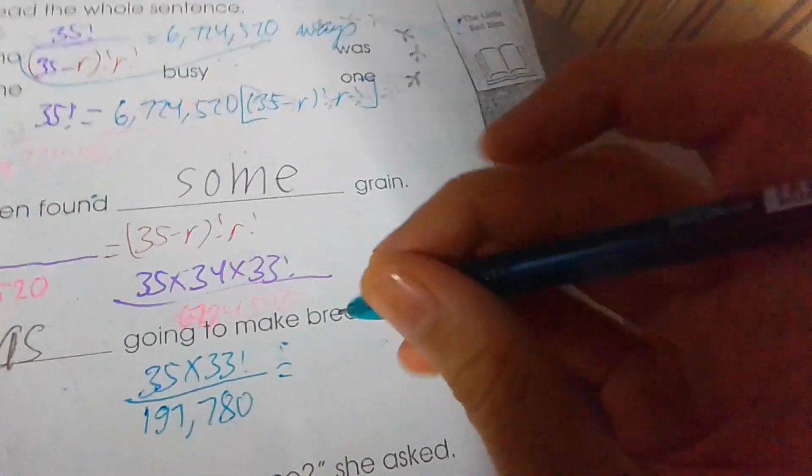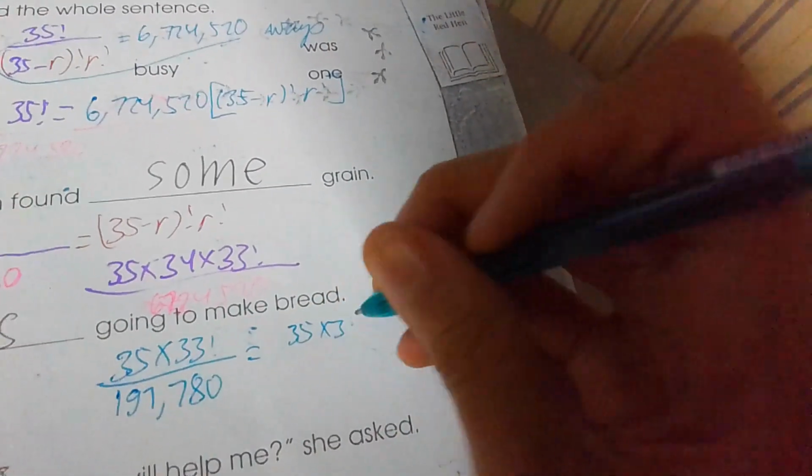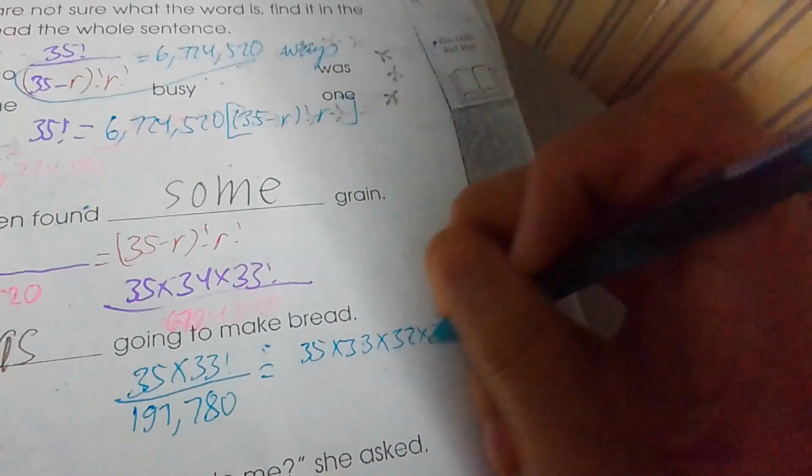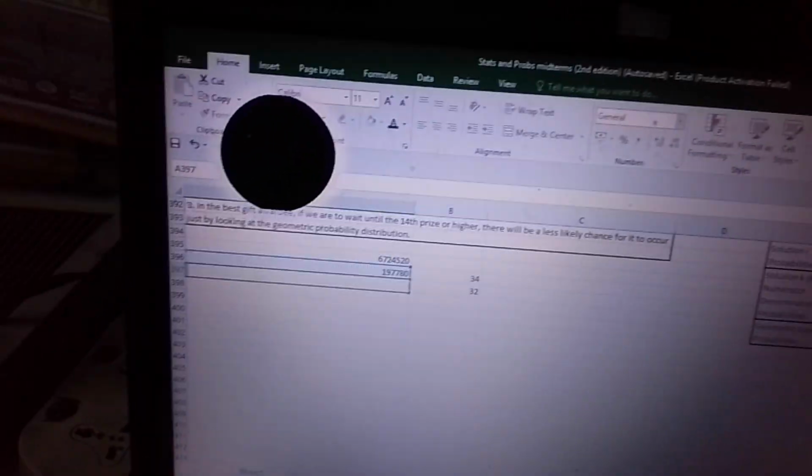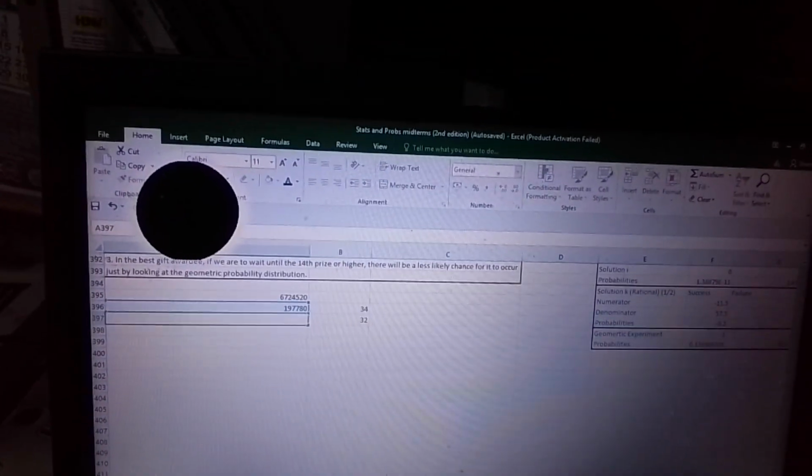So now let's try dividing it by 30. 35 times 33 times 32 times 31. How about let's try 32? So let's try to divide this by 32. Oh, we still get a different answer. What we need is for it to not be a decimal. Because if it's a decimal, then this is the wrong answer. But I know the correct answer is that there are 35 guests involved in the party. So what we need is 35. Remember, there are 35 guests.